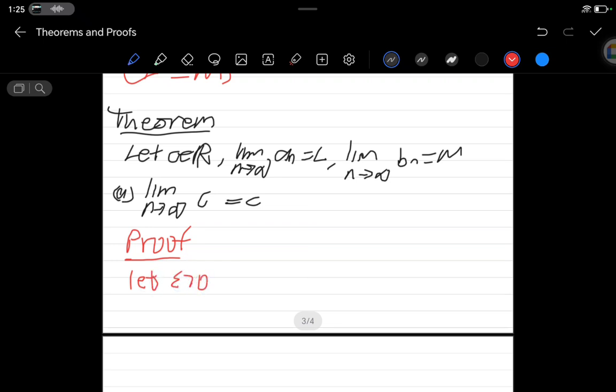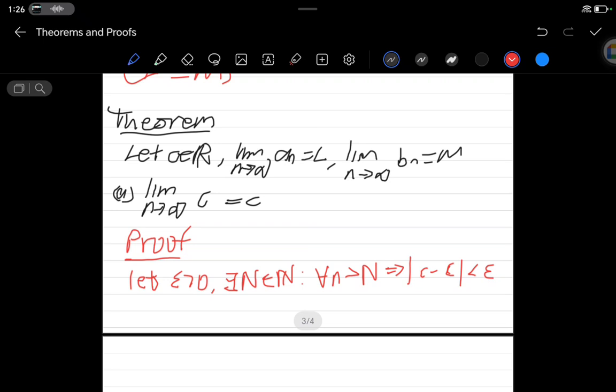Then I write let epsilon be greater than 0, because we want to prove that this limit exists, right? We let epsilon be greater than 0 and say there exists N. Since this is alone, you can just let it be N, an element of the natural numbers, such that for all n greater than N, this would imply that the absolute value of c minus c, where c is our f of x and c is our L, will be less than epsilon.